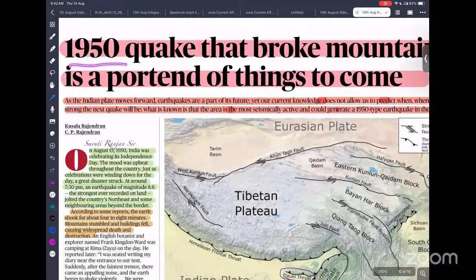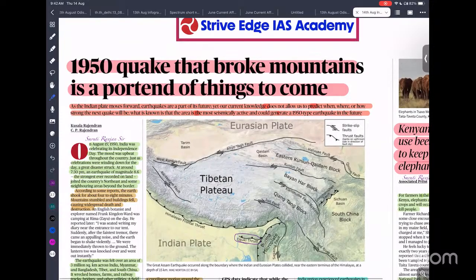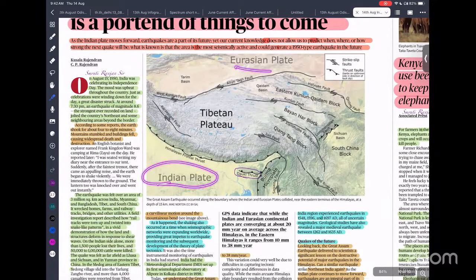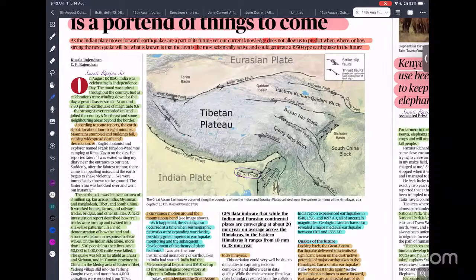The 1950 earthquake that broke the mountains is a portent of things to come. That led to the emergence of the Himalaya here. In 1950, a severe earthquake happened in Assam. In that earthquake, a huge number of people died.